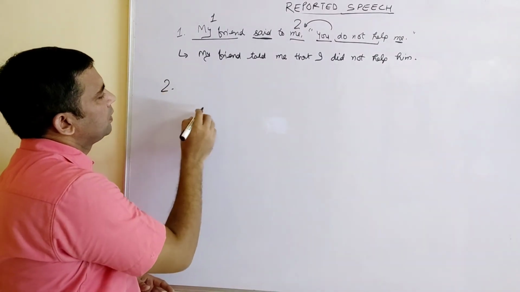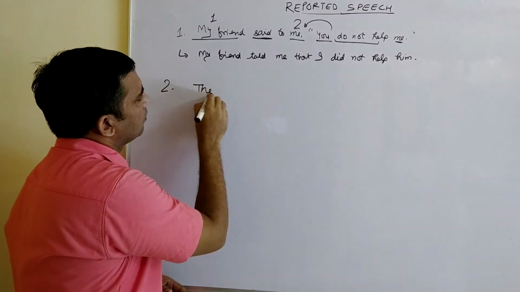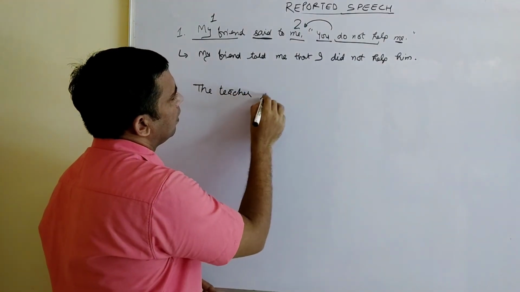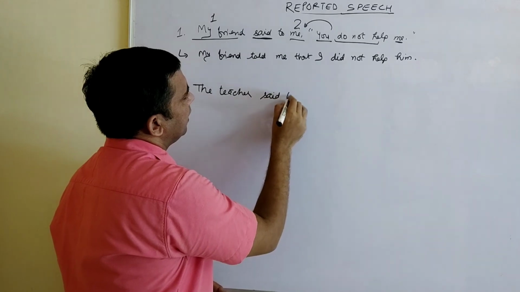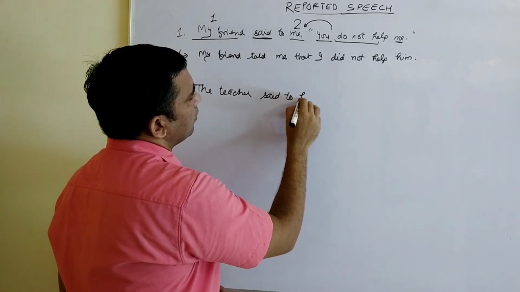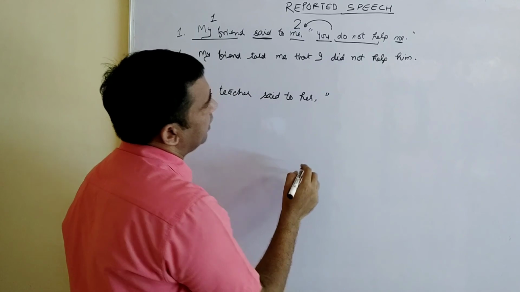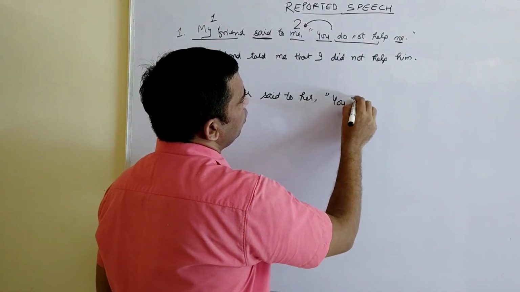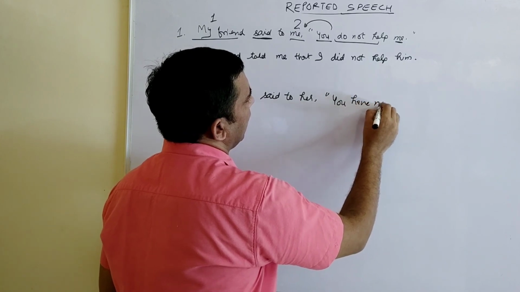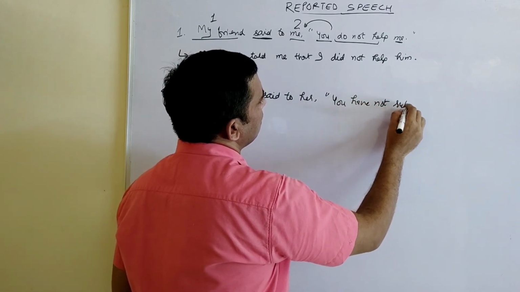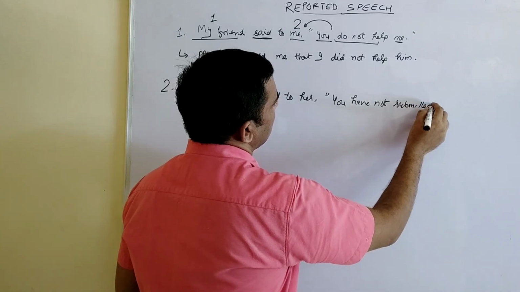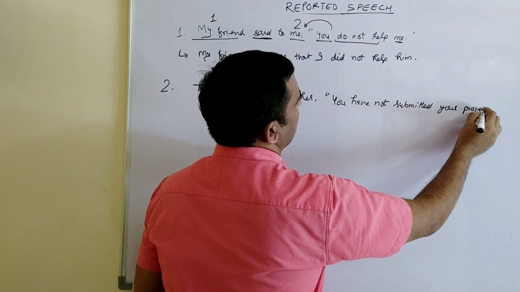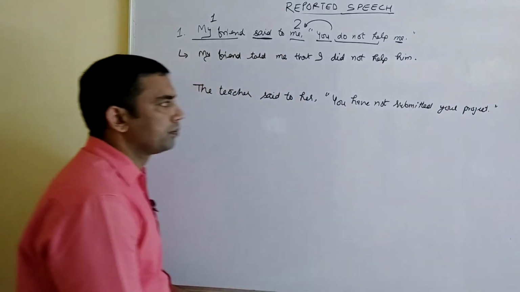See one more, number two. The teacher said to her, "You have not submitted your project."